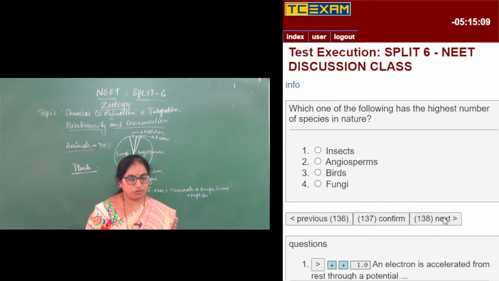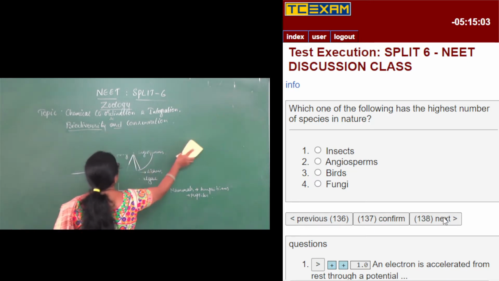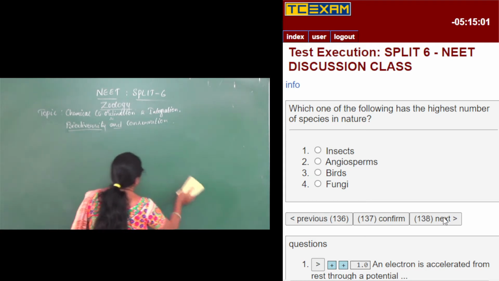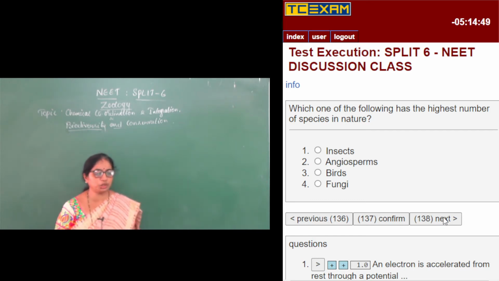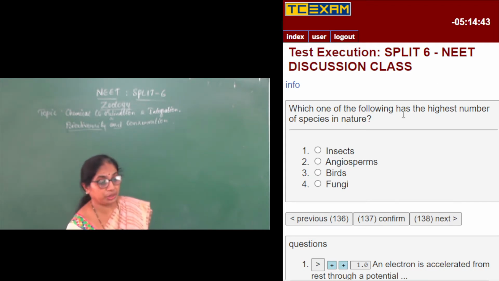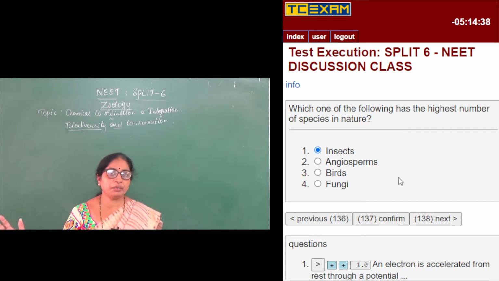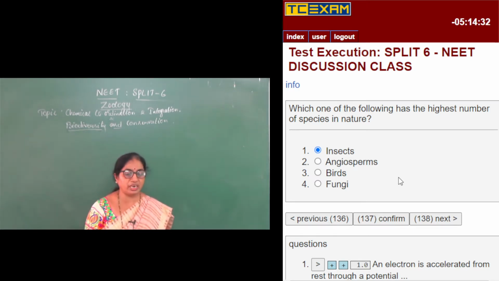Moving on to the next question: which one of the following has the highest number of species in nature? The highest number of species is in animals, and we have to look into whether there are some animals given. Yes, there are. The first option is insects, the second is angiosperms, the third is birds, and the fourth is fungi. So the answer is insects. Insects form the highest number of species in nature. As I told you, 70% of all the biodiversity comprises animals, and in animals, insects form the highest number.